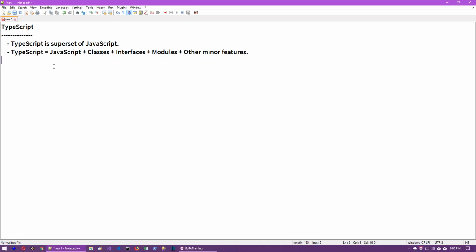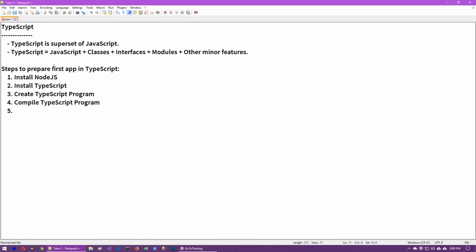And in order to work with TypeScript, we have to follow some steps. Now let us see the steps to prepare the first application in TypeScript. The first one, first we have to download and install Node.js. Next we have to install TypeScript. Next we have to create a TypeScript program. Next we have to compile the TypeScript program. Then we have to execute the TypeScript program. These are the steps that we have to follow.